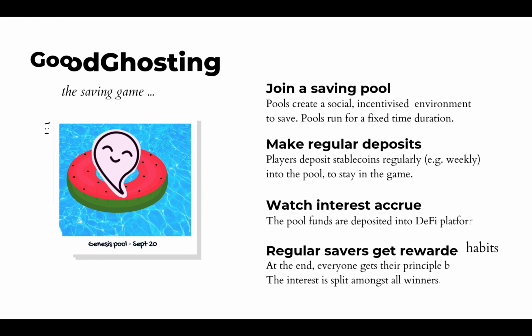Okay, how? The gameplay of GoodGhosting is super simple. A player first joins a savings pool which runs for a fixed duration. By making regular stablecoin deposits, either weekly or monthly, a player stays in the game. Meanwhile, his assets earn interest. If a player misses a payment, he loses.